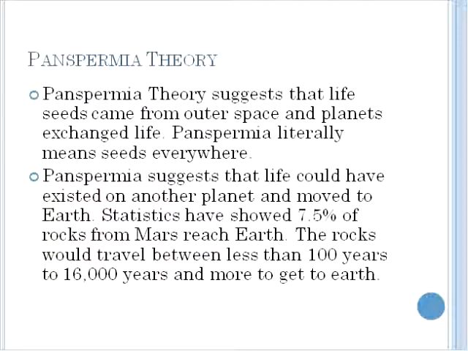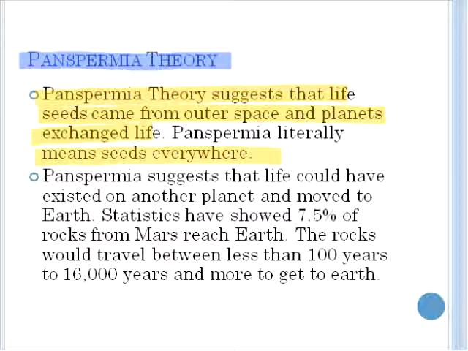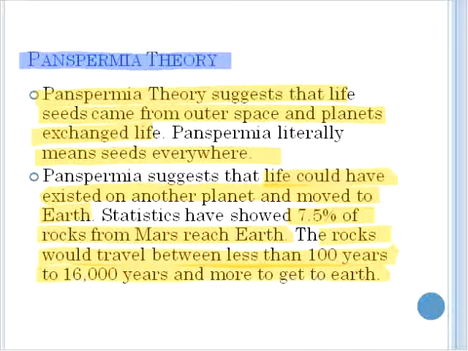Another theory that assists in explaining how life arose on this planet is the panspermia theory. Panspermia suggests that life's seeds came from outer space and planets exchanged life. In short, panspermia means seeds everywhere. Panspermia suggests that life could have existed on other planets and moved to Earth. We know that 7.5% of rocks from Mars have reached the Earth. The rocks would travel between less than 100 years to 16,000 years and more to get to Earth.